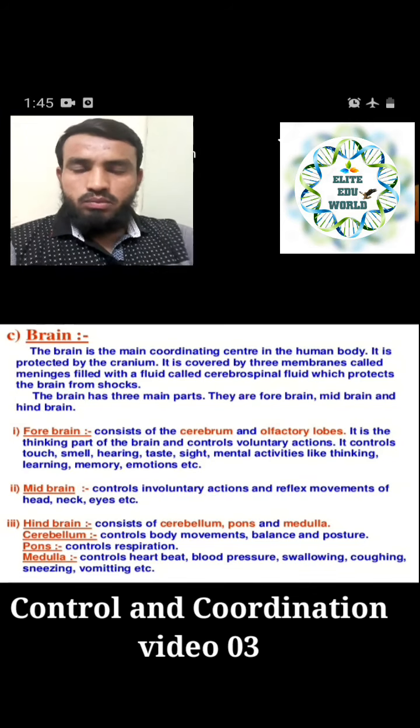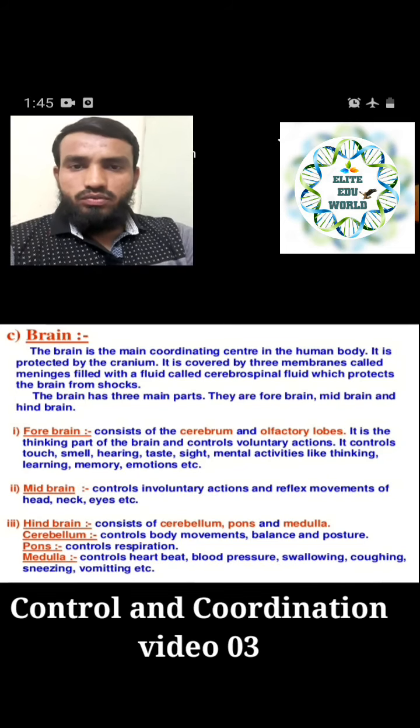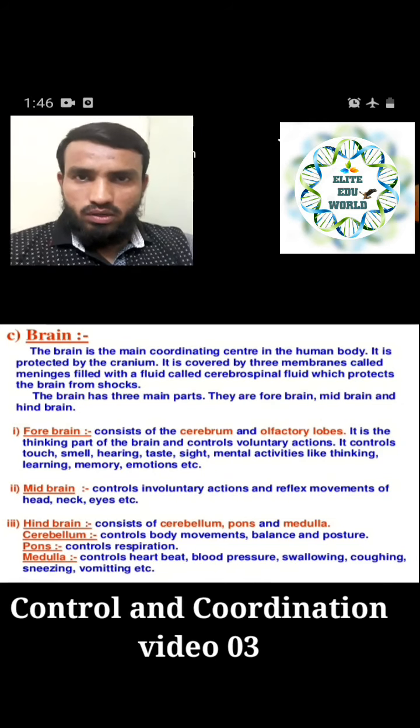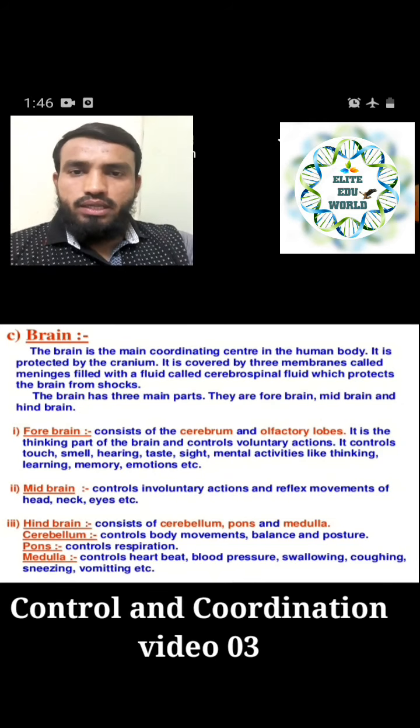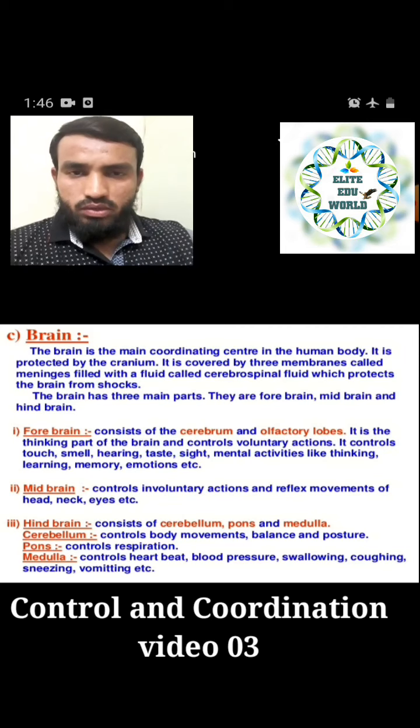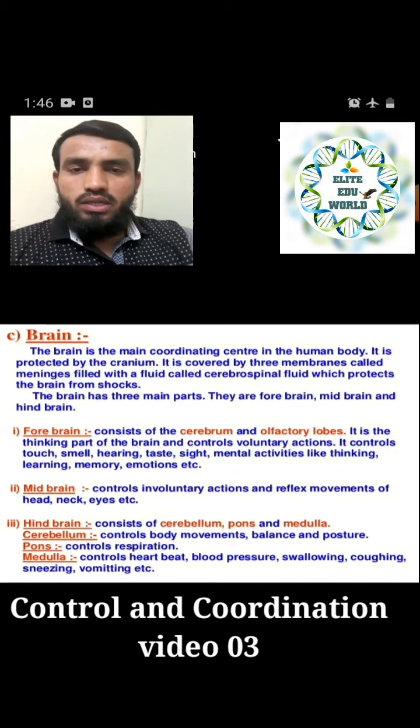Number one, the forebrain. It consists of the cerebrum and olfactory lobes, the two parts present in our forebrain. It is the thinking part of the brain and controls voluntary actions. Whatever thinking happens in our body happens in this part, and it also controls voluntary actions, the actions we take by our will.